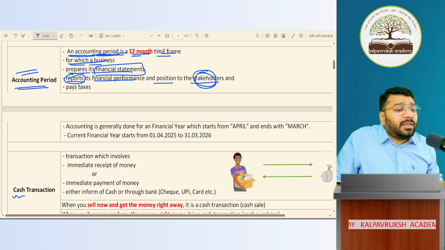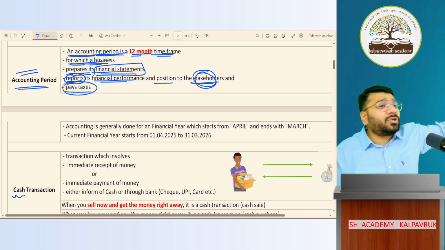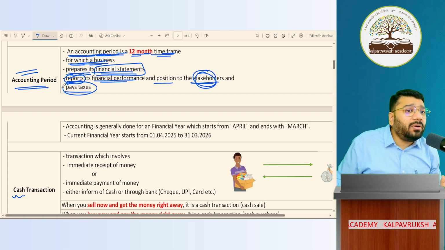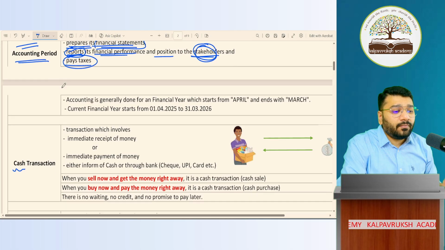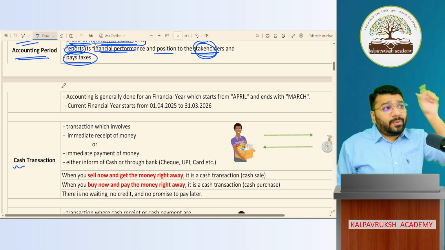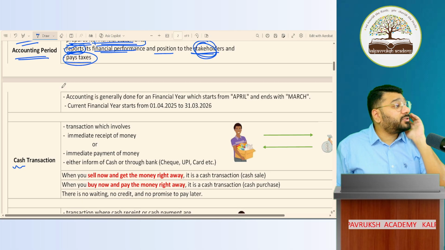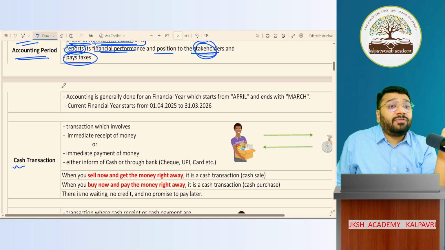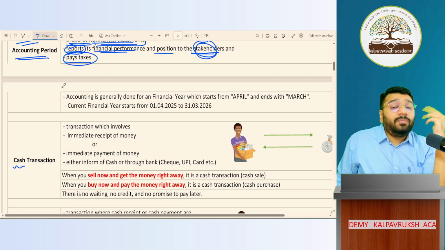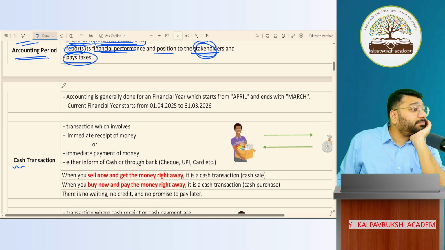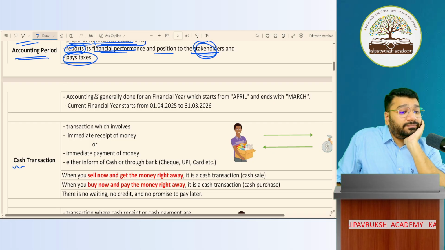An accounting period is a 12-month time frame for which business prepares its financial statement and reports the same to the stakeholders and pays taxes on this basis. Got it, not got it? Okay. So you said accounting period should be 12-month time frame. Which 12 month? You didn't say, no, sir. Should it be from Jan to December? Should it be Feb to Jan? Should it be March to April? What should it be?